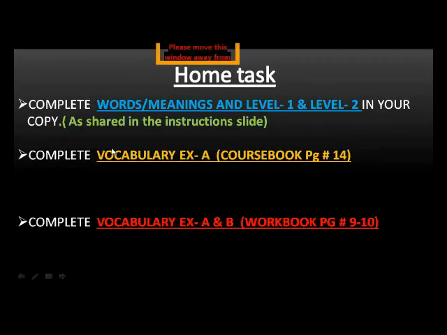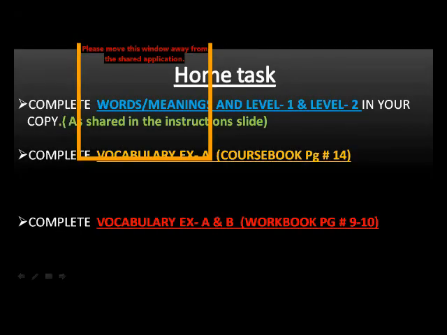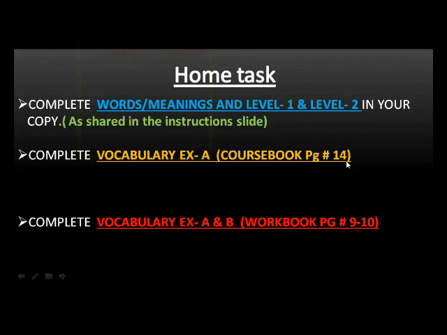And let's move. Dear students, this is the most important one. You have to take a screenshot of this slide. This is a slide of your home task. You have to complete words, meanings, and level 1 and 2 in your copy according to the given instructions in the slide. Then you have to complete your vocabulary exercise A of course book on page number 14. And you have to complete your vocabulary exercise A and B of workbook given on page number 9 and 10.